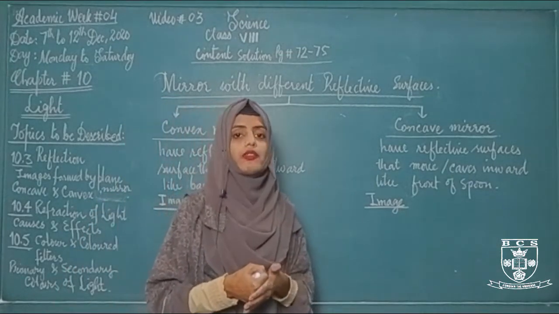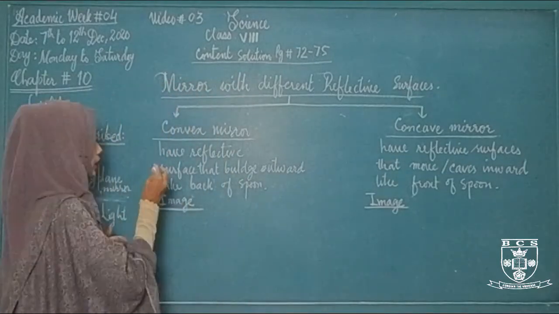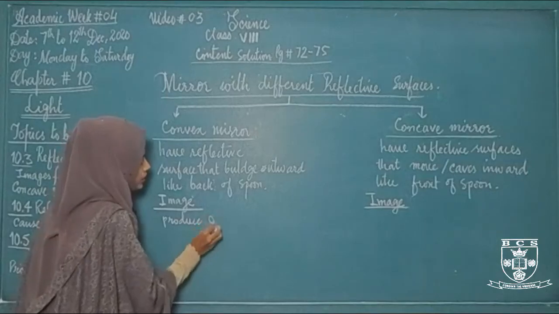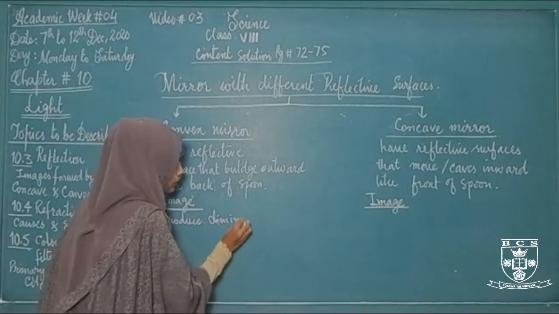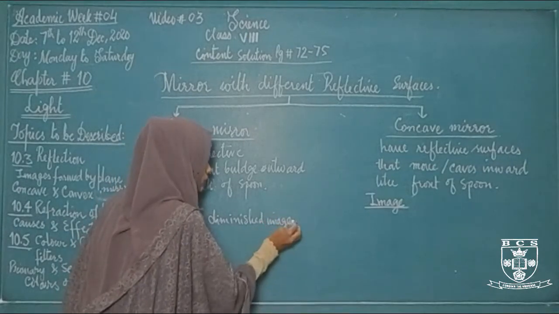Then what will be the difference between these two mirrors? The main difference is that convex mirrors produce diminished image. What is diminished image?